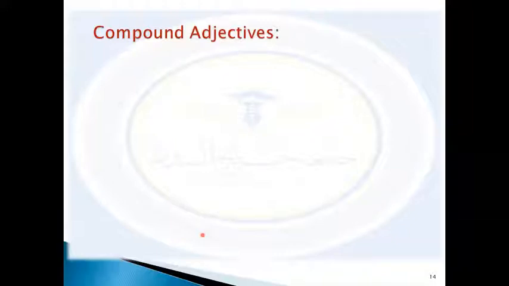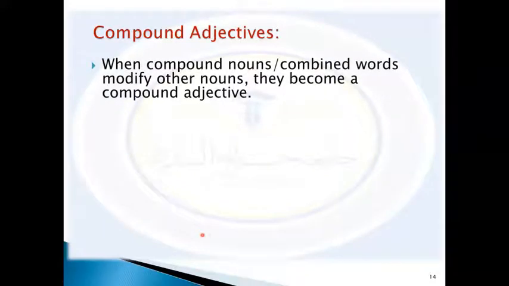What about compound adjectives? Compound adjectives connect or contain two or more adjectives. Compound adjectives are when we combine words to modify nouns. So when compound nouns, combined words, modify other nouns, they become a compound adjective.